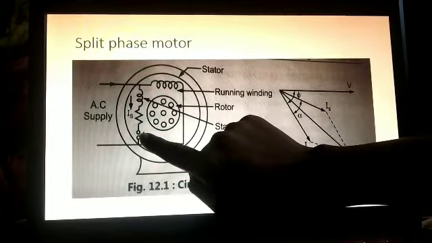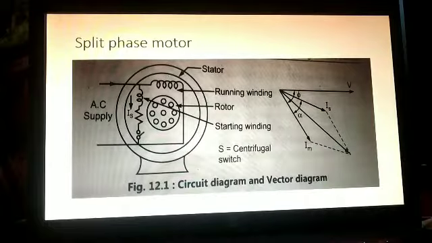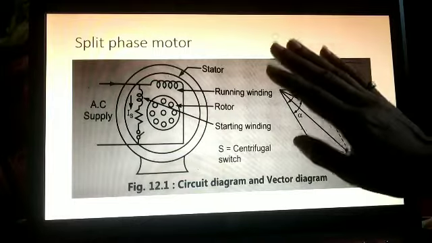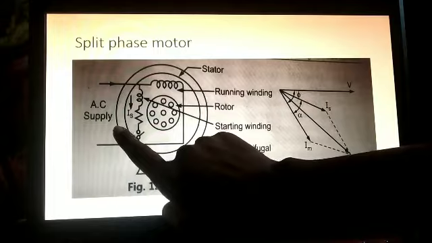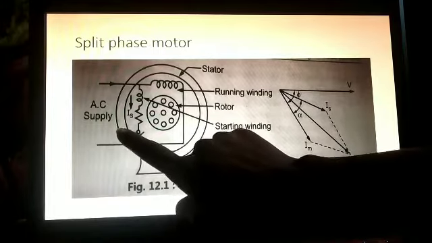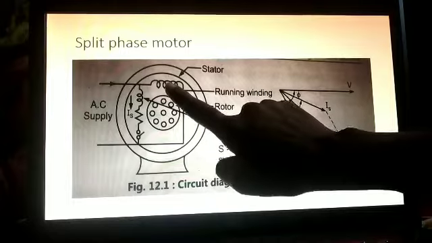Here a centrifugal switch is connected. Now we will see what happens. This motor will work on single phase supply, right? Single phase supply, and we know single phase winding, so this we have provided here, single phase winding.